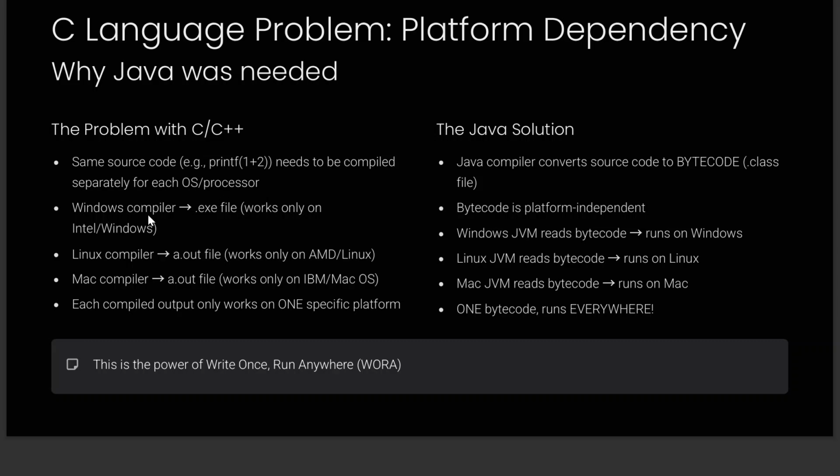Okay, so for the Windows compiler a different exe file would be generated, and it will only work on this Intel plus Windows hardware combination. And for the Linux compiler, you get something like an a.out file. If you want to run this, it will only run on a Linux environment with its corresponding chip where it got compiled. Similarly, it is the same with the Mac also.